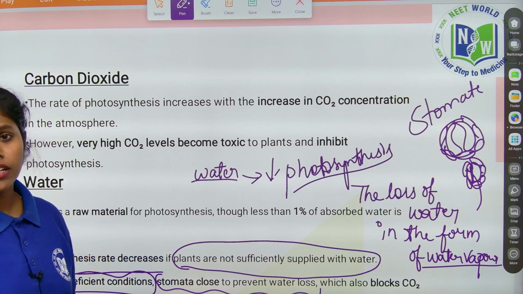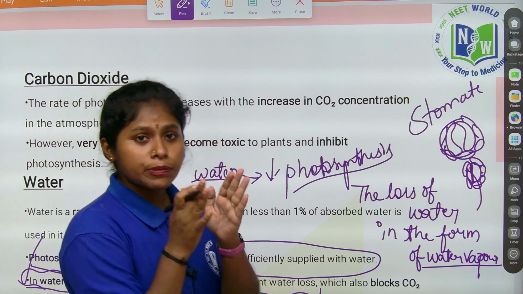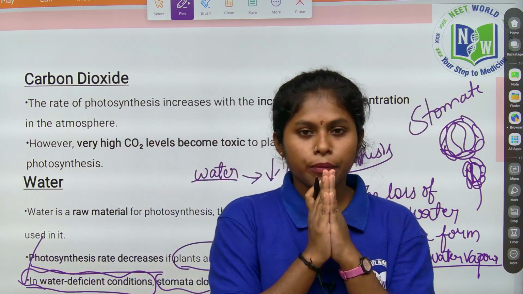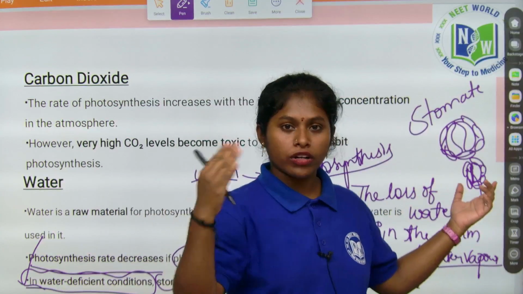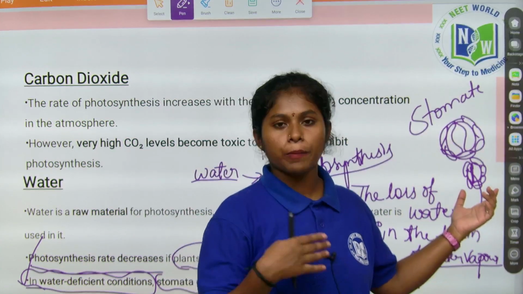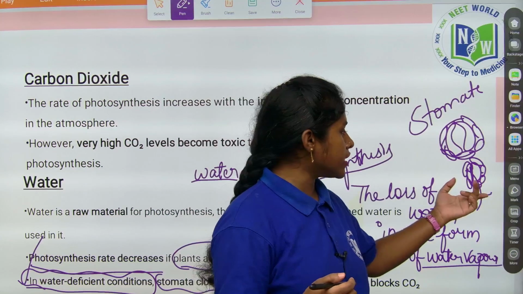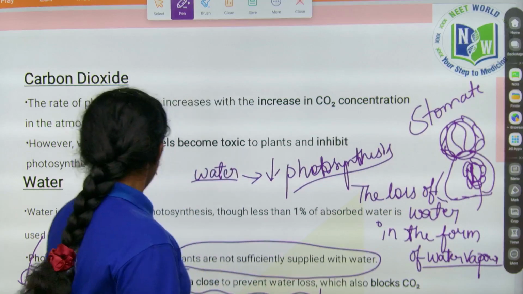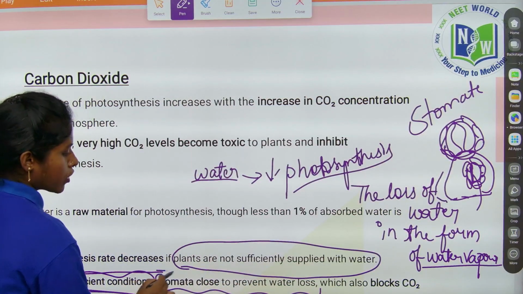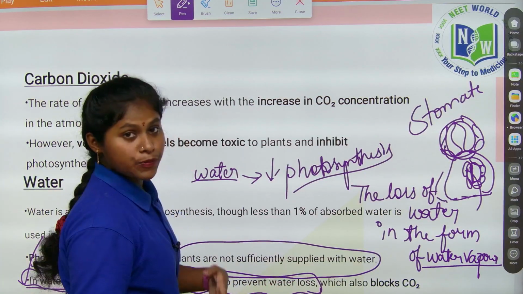In water deficient conditions, the stomata always appear closed, because through the stomata the water should not be evaporated. Whatever water is present in the plant should not be evaporated. That is why in desert areas the stomata will be closed. In water deficient conditions, the stomata close to prevent water loss, nothing but transpiration.